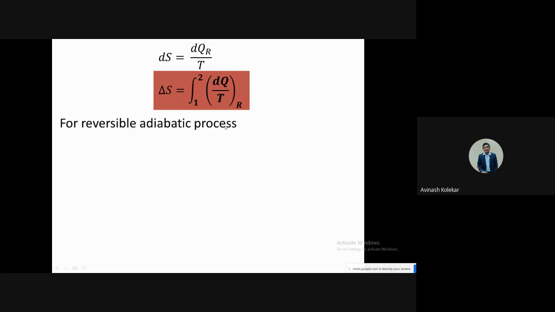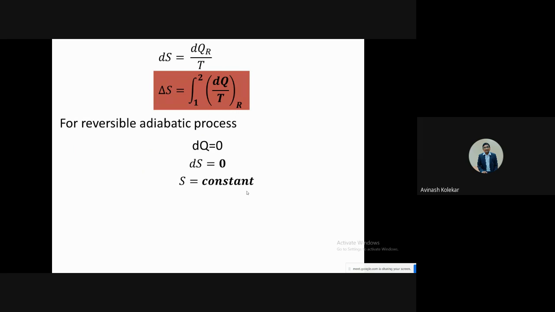Now, in case of an adiabatic process, dq is equal to 0, so ds is equal to 0. So you can say that for an adiabatic process, entropy remains constant. Change in entropy is 0, means what? Entropy remains constant. So reversible adiabatic processes give you the same entropy line or constant entropy line.